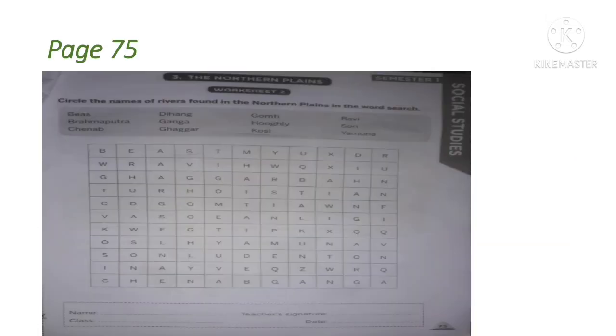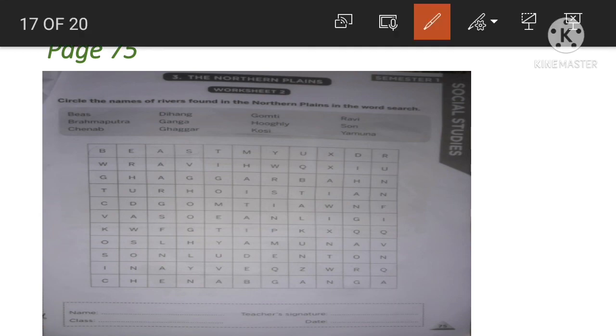Okay, next, page 75. So this is an assignment for you, so you have to check it out. You have to circle the names of rivers found in the northern plains in the word search. So here many names of rivers are given: Beas, Dihang, Gomti, Ravi, Brahmaputra, Ganga, Hooghly, Son, Chenab, Ghaggar, Kosi, Yamuna.